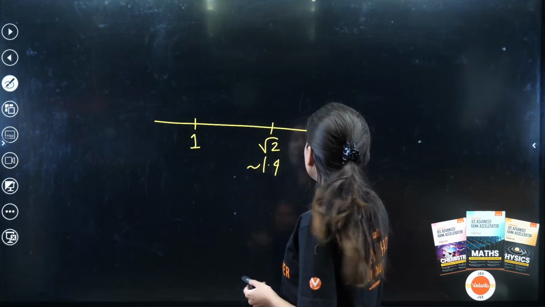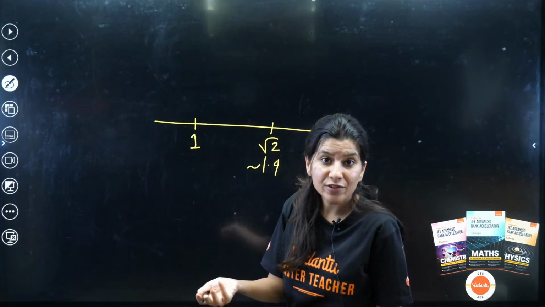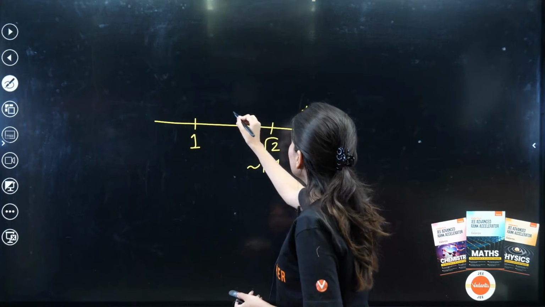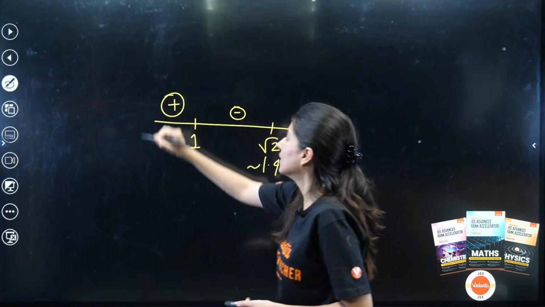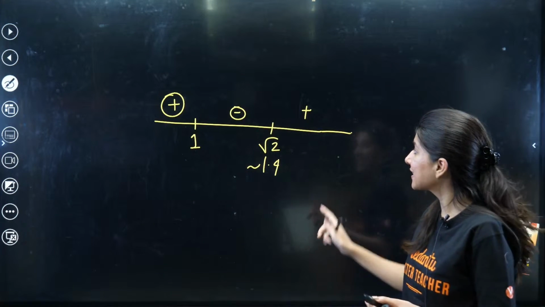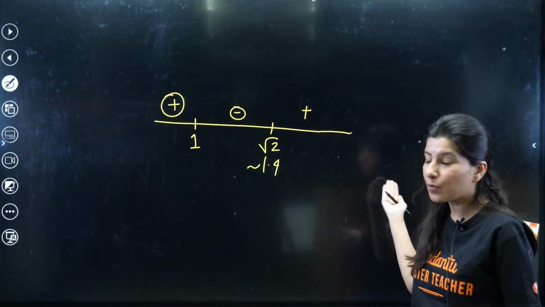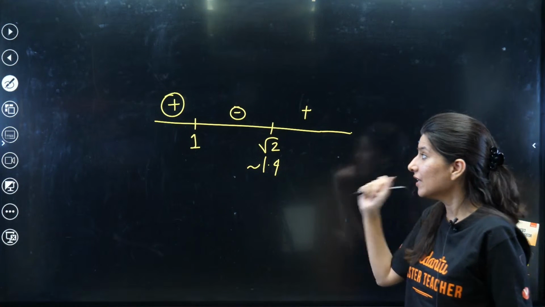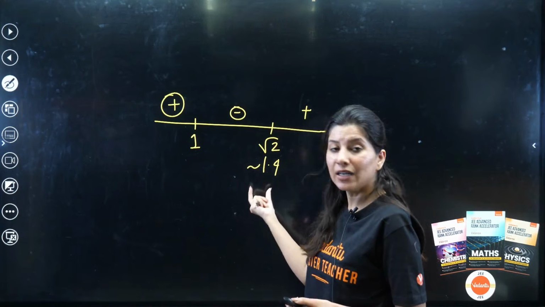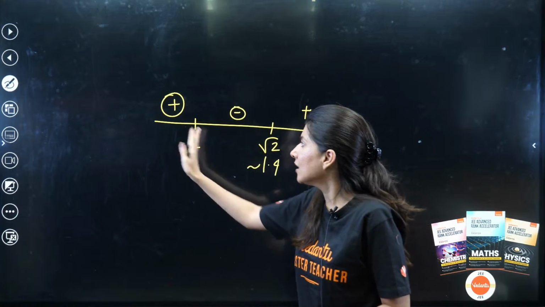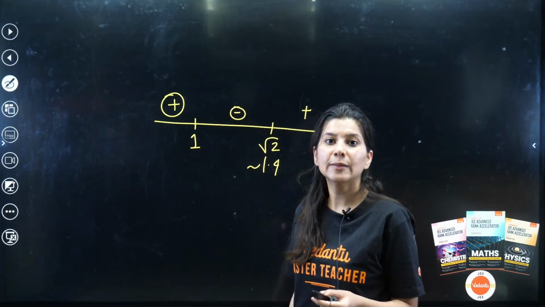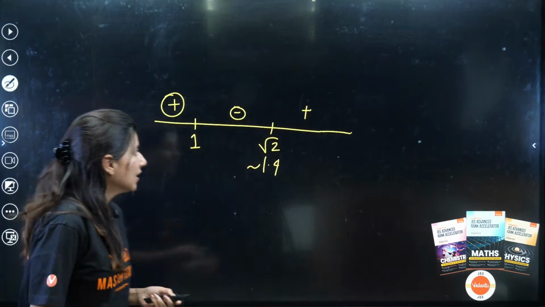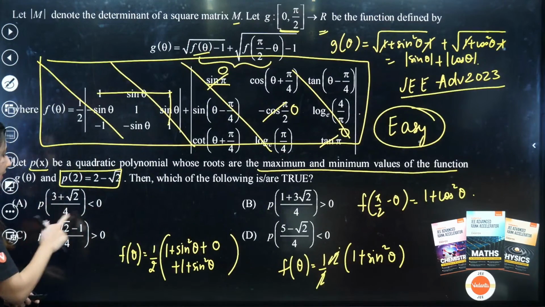Because the leading coefficient is positive, it is positive, negative and positive. If the value of x is greater than 1.4, p of x will be positive. If x lies between 1 and 1.4, then negative, and below 1, positive again.